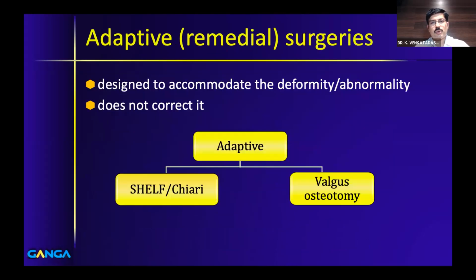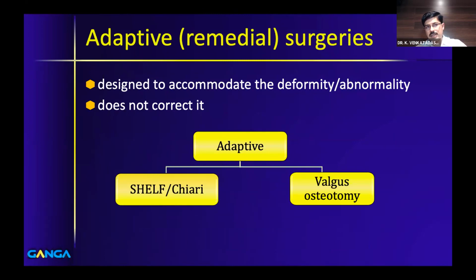But you need to understand when you can do containment. I'll come to that in a little while. The second type of intervention is called the remedial intervention, which I have changed into adaptive intervention. Here, what we do is we try to accommodate the deformity or the abnormality, but we don't correct it. So if the head is big, we make the cup also big by doing a shelf osteoplasty or a Chiari osteotomy.